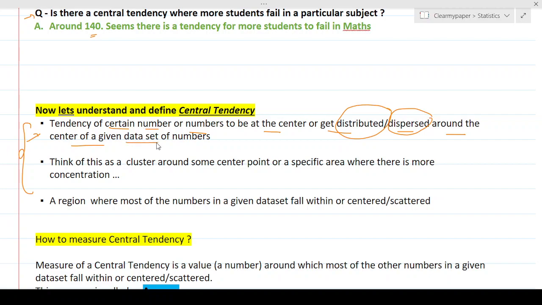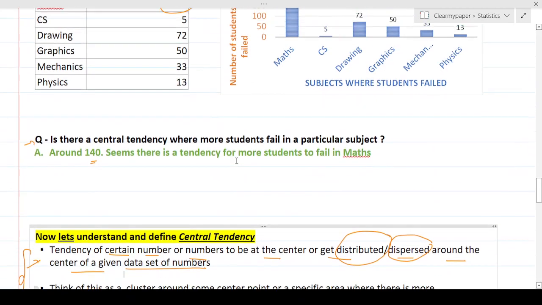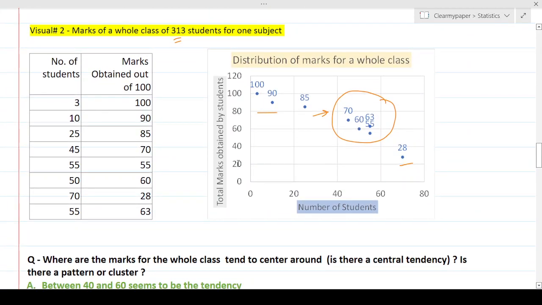Also, a given data set of numbers. Now it's very simple. You don't have to get overwhelmed. Whatever numbers you see here are the data set or observations. Basically, it's the given set of values, and the distribution is this chart that you get. You see that in this area the numbers are scattered or distributed in a different way, whereas in this cluster the numbers are more concentrated. So there is a central tendency here. That's what central tendency talks about.